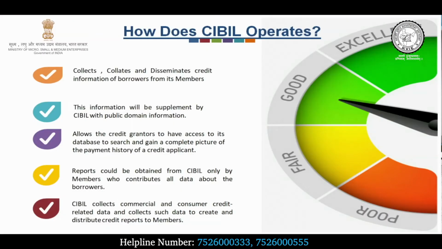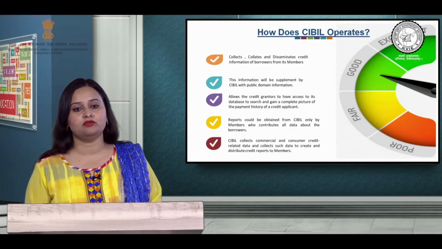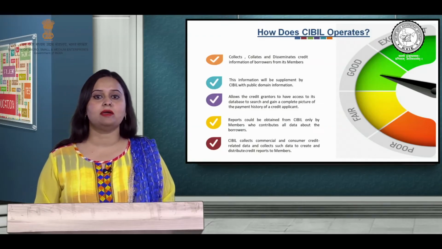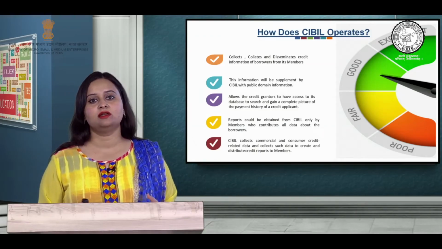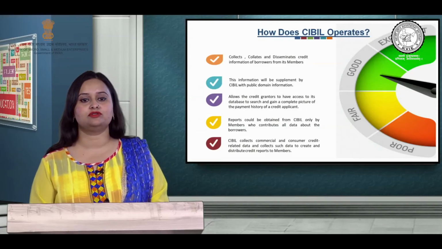So, let us now understand how CIBIL operates. The first step involved is that it collects, collates and disseminates the credit information of the borrowers from its members. Now, who are the members? Members are basically the state financing corporations, the banks and the financial institutions.